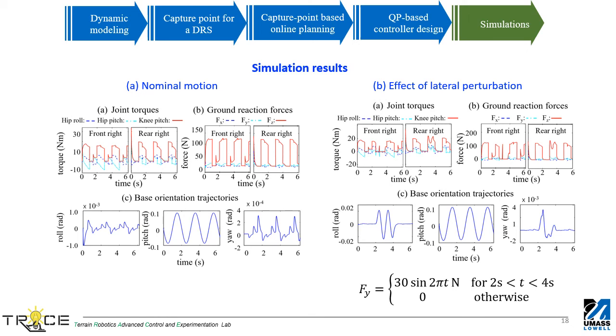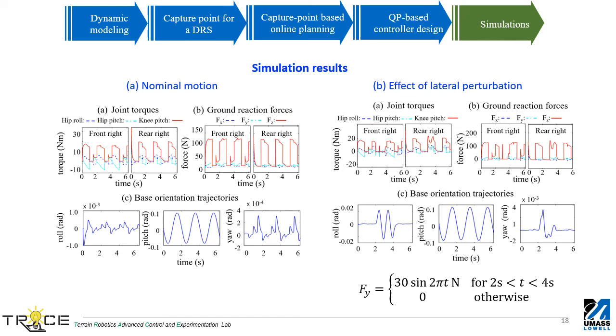The overall performance of the presented framework is presented here. We have simulated a nominal case and a lateral perturbation case. The lateral perturbation is applied as a sinusoidal force at the base center between 2 to 4 seconds. The joint torques, ground reaction forces, and the base orientation trajectories depict a stable walking on the DRS in the nominal case. For the lateral perturbation case, the robot can safely recover from the perturbation and sustain walking on the DRS, as evident from the plot.